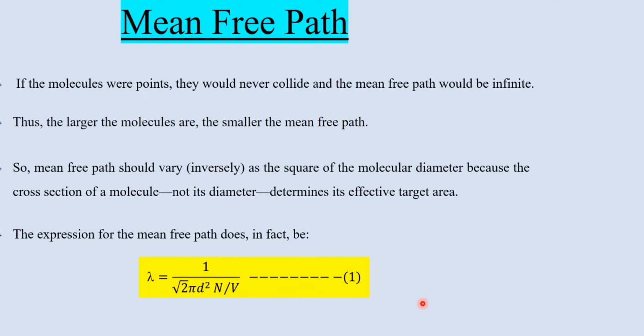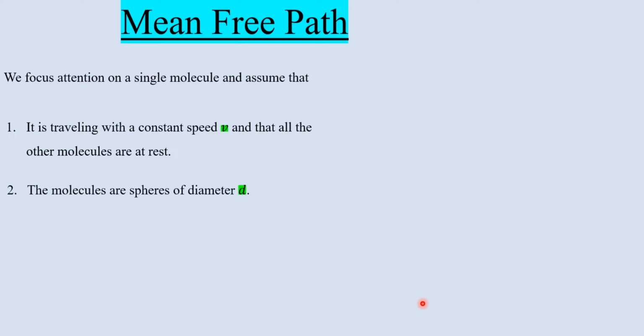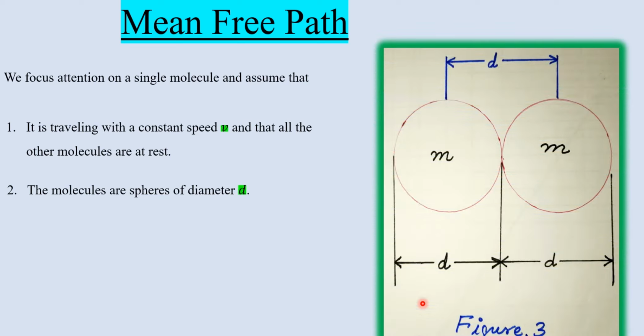Now we'll put our attention on a single molecule. We focus on a single molecule and assume that it is traveling with a constant speed v and that all the other molecules are at rest, as we assumed earlier. The molecules are spheres of diameter d. You can see in the figure these two molecules, each having a diameter d.